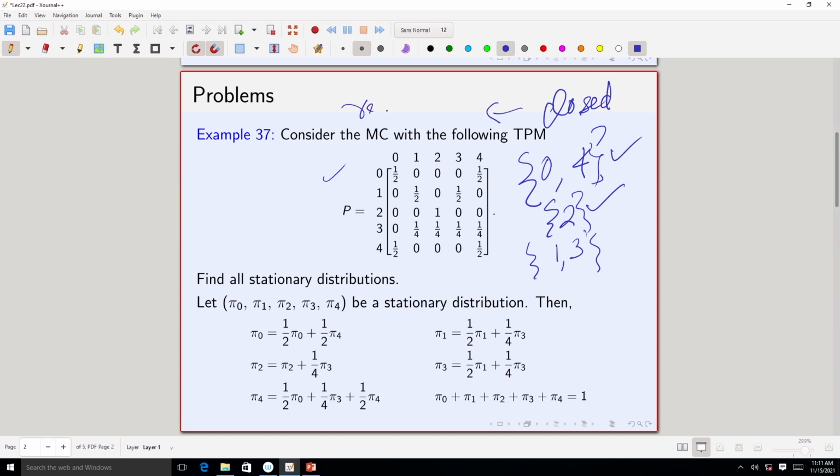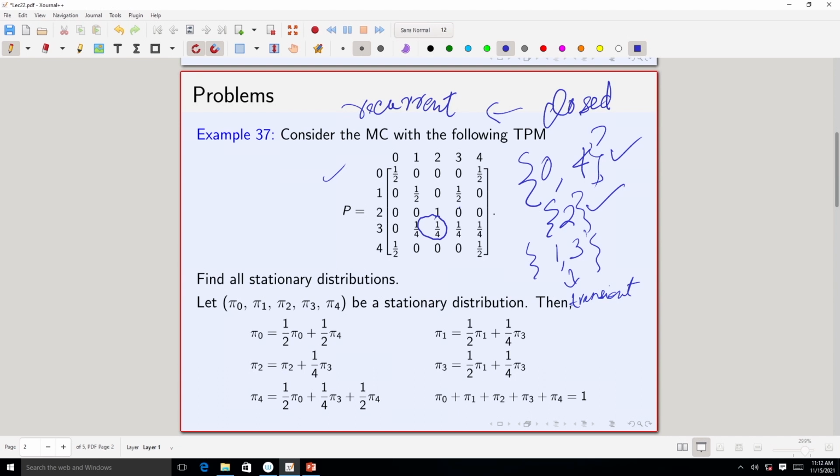We know that if it is a finite state Markov chain, then a closed class is recurrent, and this 3 is actually transient. One easy way to see that is from 3 you can go to 2 with probability 1 by 4, and when you are in 2 you remain at 2 because it is an absorbing state.